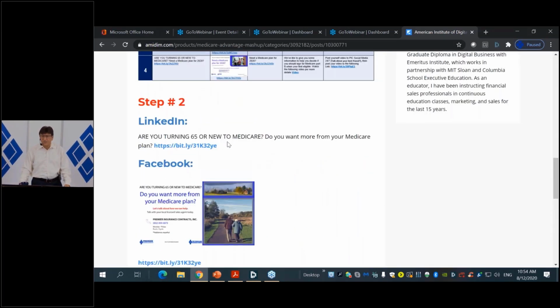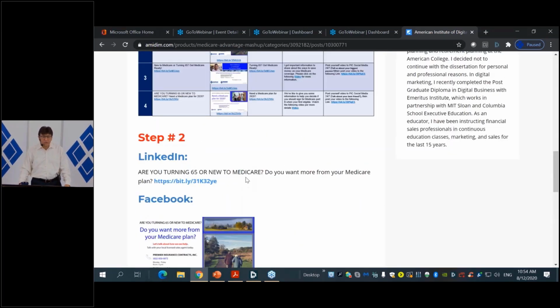So we're going to just basically follow those instructions there. So the first thing that I'm going to do is take action on LinkedIn. Now, this week we had a very interesting situation, because when we were trying to copy and paste the bit.ly, it forced us to do something that was a little bit different from the weeks before.